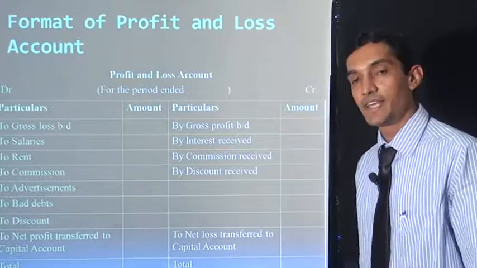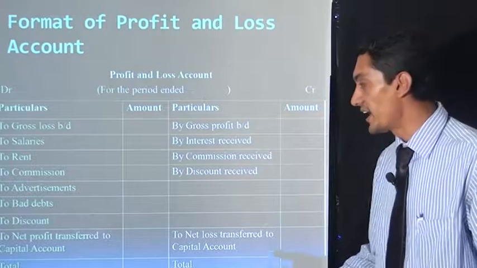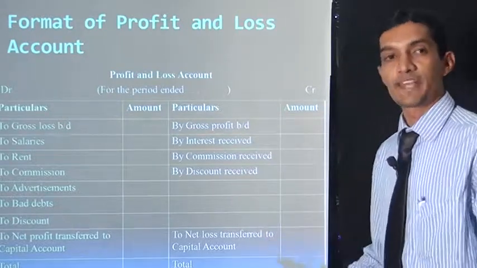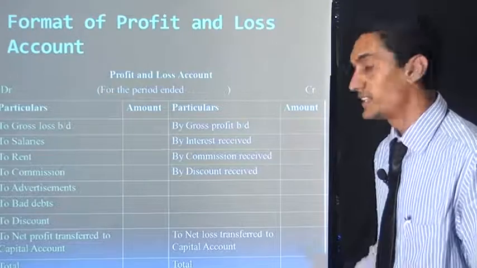Now on the debit side: salary, rent, commission, advertisement, bad debts, discounts. These are all our expenses. Now the credit side: there is interest received.